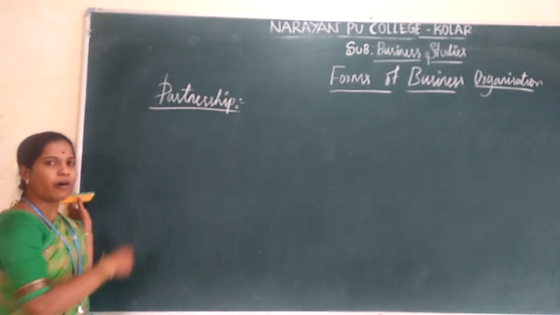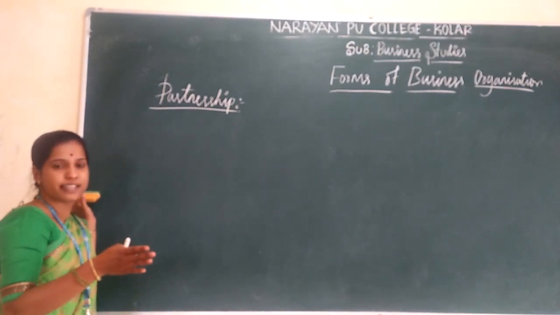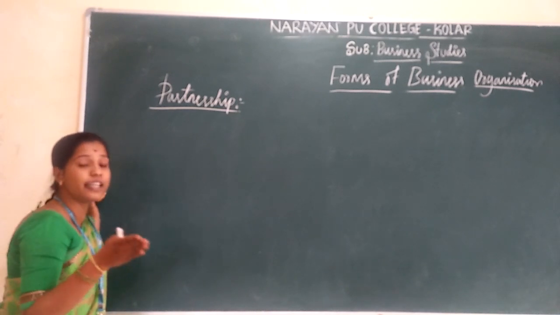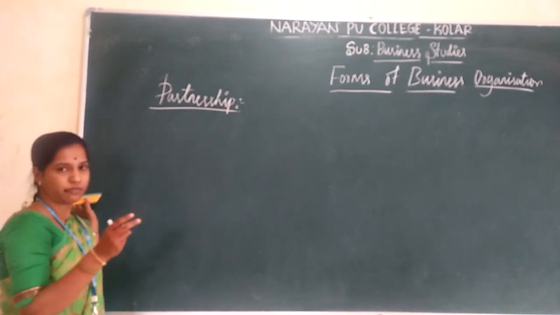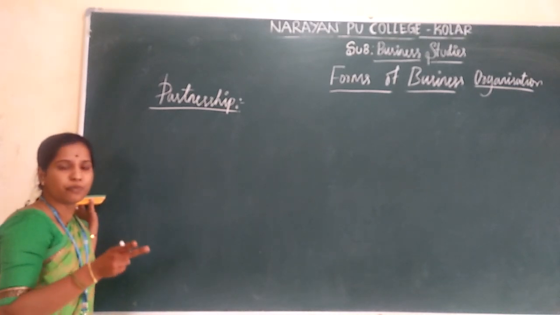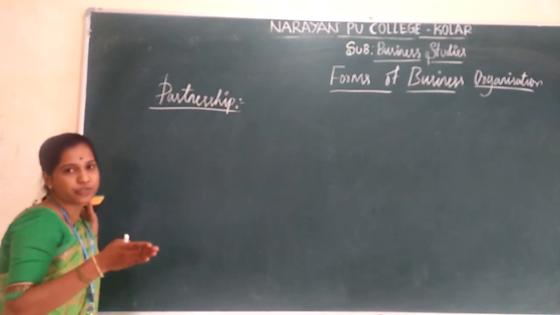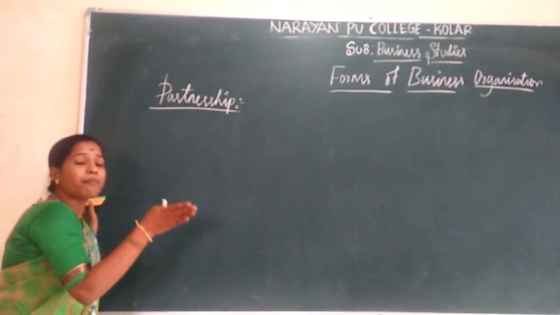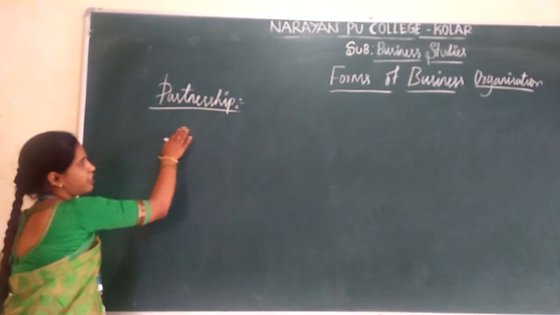So, what does partnership mean? Here two or more persons agree to share profits and losses according to their proportion of ratio. That is known as partnership.